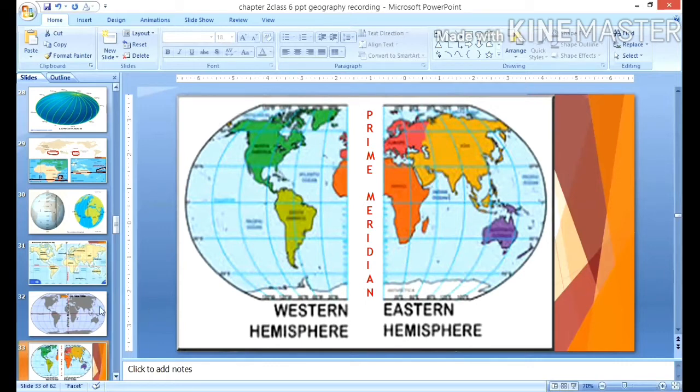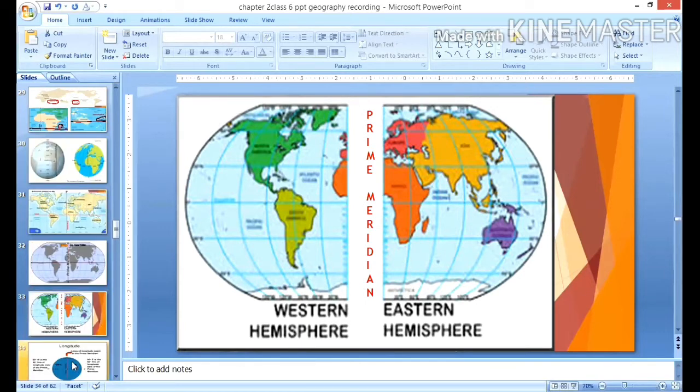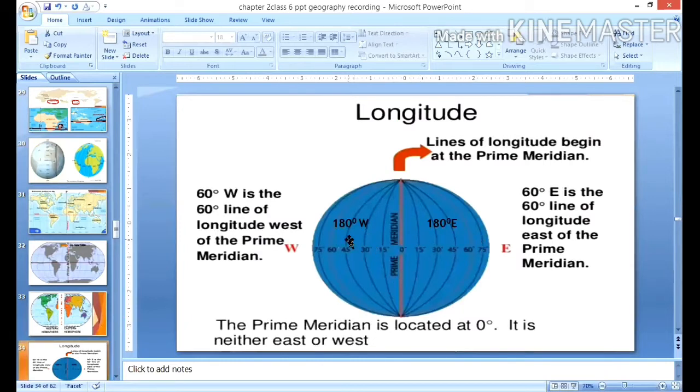So how to locate these degrees? When we call it 180 degrees, 180 degrees, as I said, the eastward countries come under the eastern hemisphere. Hemisphere, the meaning you already know, half of a circle. Therefore, the prime meridian and the 180 degree meridian divide the earth into two equal halves, the eastern and western hemisphere.